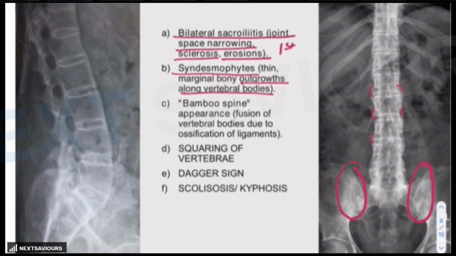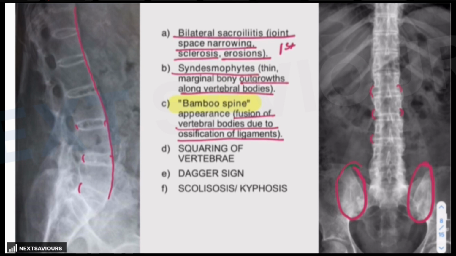Then, as far as this term bamboo spine is concerned, it is purely theoretical. But how does it appear? There will be a fusion of the vertebral bodies due to ossification of the anterior and posterior longitudinal ligament. So it looks like a bone in continuity, all right, without any gap because of the calcification of these ligaments.